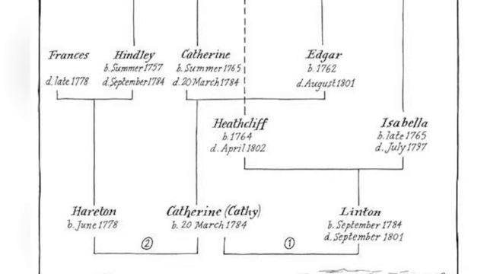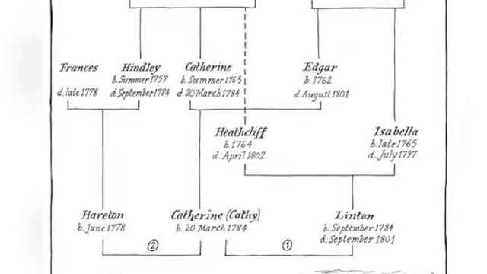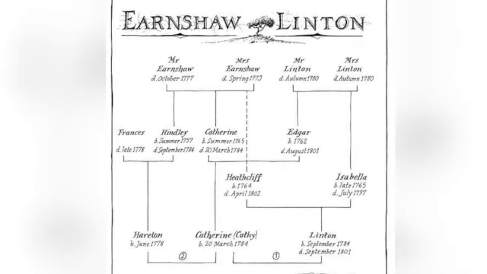After that, Cathy falls in love with Hareton. There's nobody actually besides Hareton in that place. There was just Heathcliff in the Earnshaw house. So Cathy marries Hareton and they fall in love and have a baby and so on. I think this is the last of the story, they have a baby. So that's the tree diagram of the Earnshaws and the Lintons.